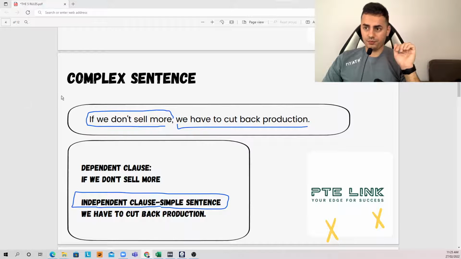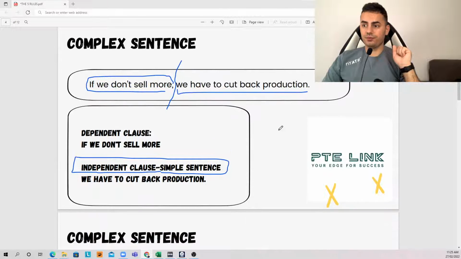Same sentence. If we don't sell more, we have to cut back production. All right. Let me give you another example about the complex sentence. Yeah, take a listen.